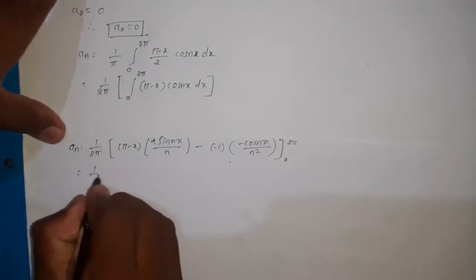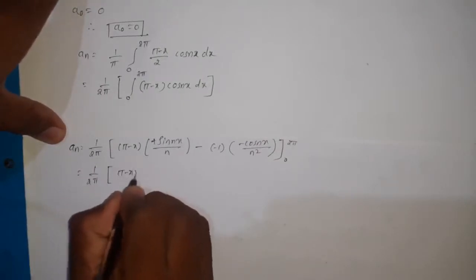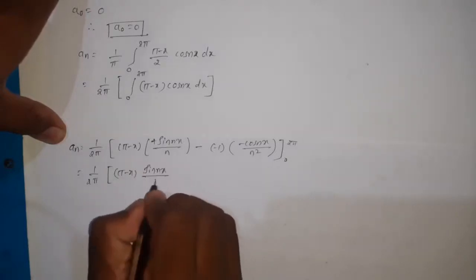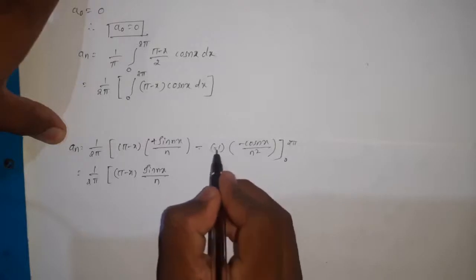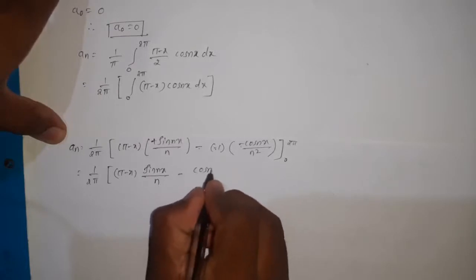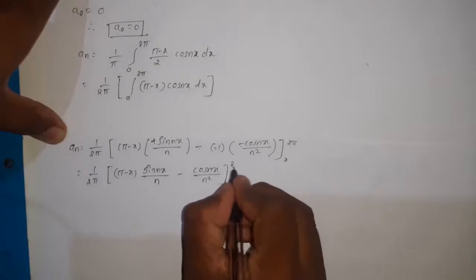Now it is 1 divided by 2 pi. Let us simplify this one. Pi minus x as it is, and this is sin nx divided by n. Here minus into minus become plus, and one more minus is there, so it is minus cos nx divided by n square from 0 to 2 pi.